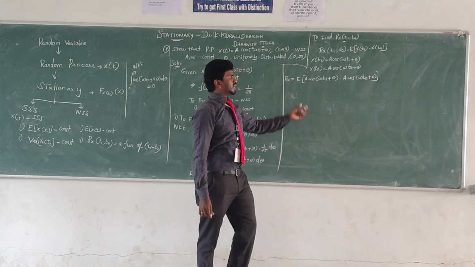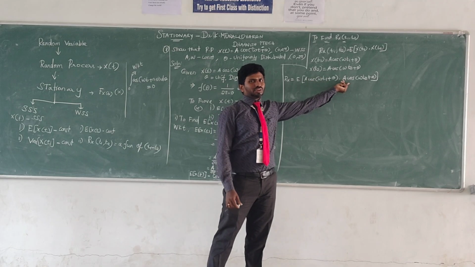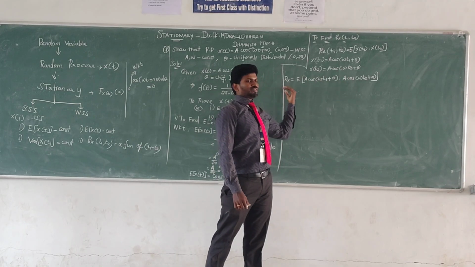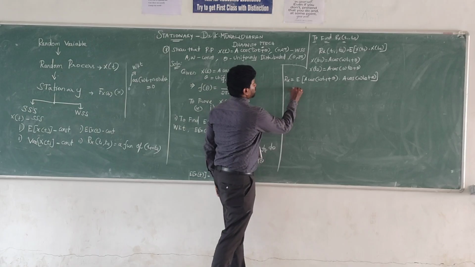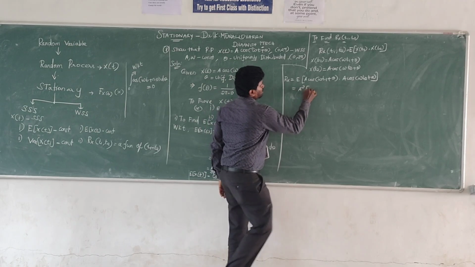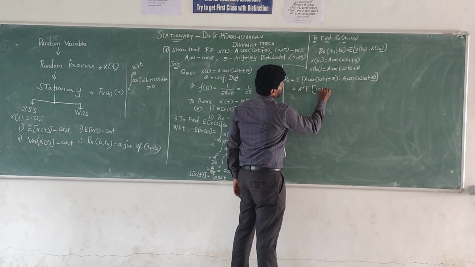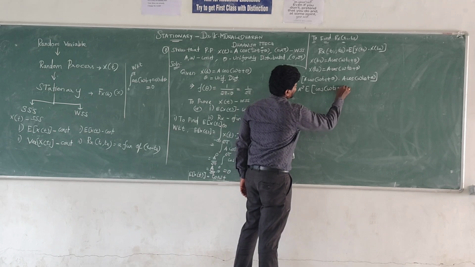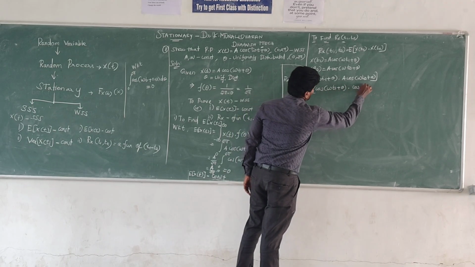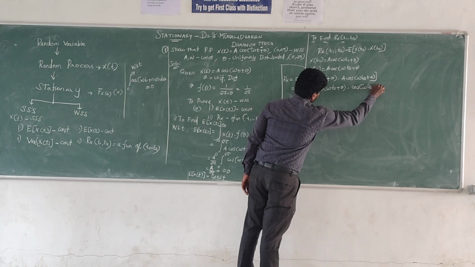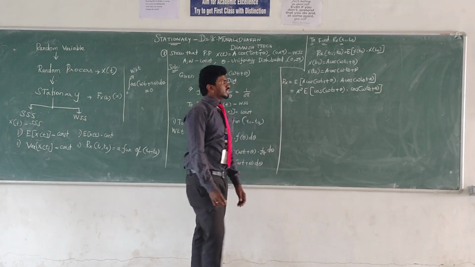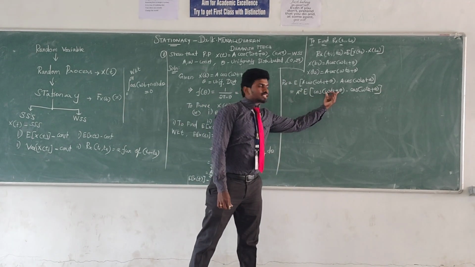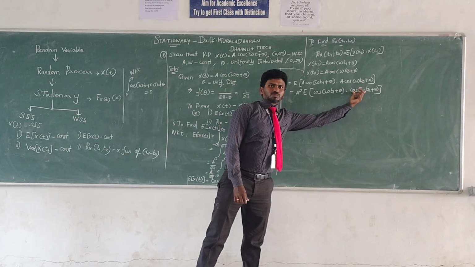We multiply the constant value a into a, which equals a square, and take it outside the expected mean. Here we got cos A into cos B.